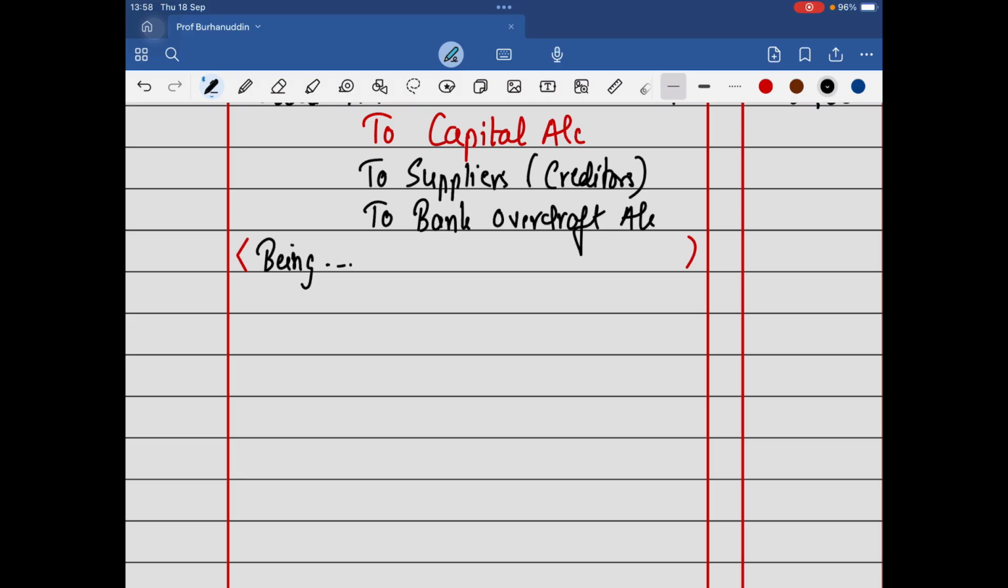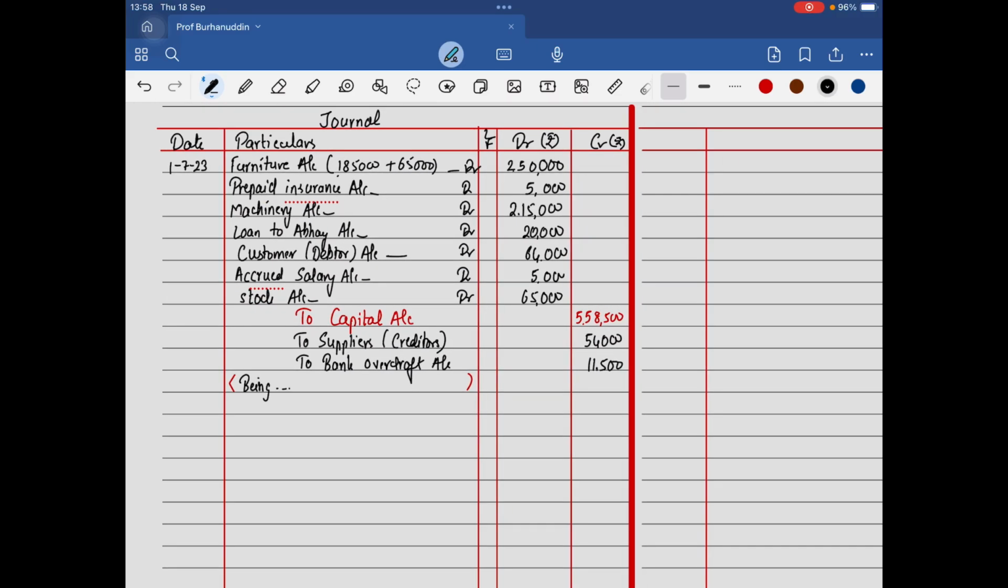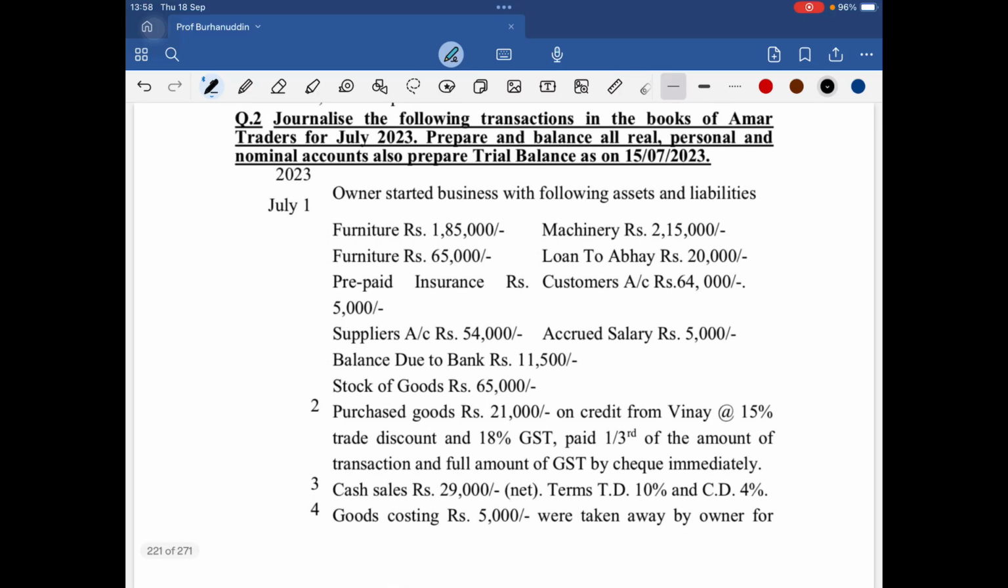Okay, I cannot write being opening balances transfer because this is the new day, or this is the first day of the business. If this were the opening balances of the last year, then we would have written that. Okay, now the next question.